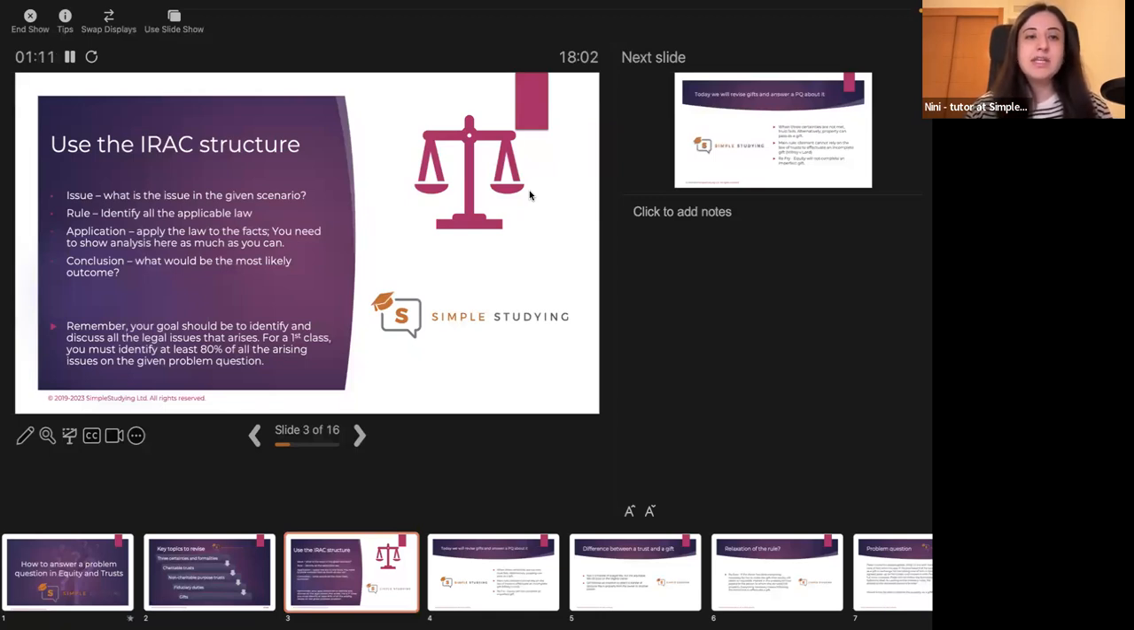So you need a mini conclusion after every single legal issue to show to the examiner that not only are you able to do the critical analysis, but you can also show what is the most likely outcome in this case, applying the relevant law. Your goal should be to identify at least 80% of all the legal issues and apply all the relevant cases and primary law to get a first class.